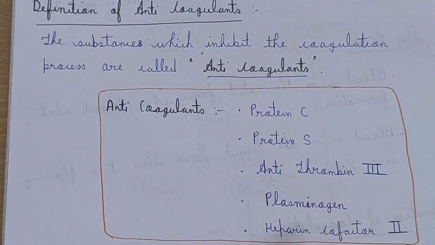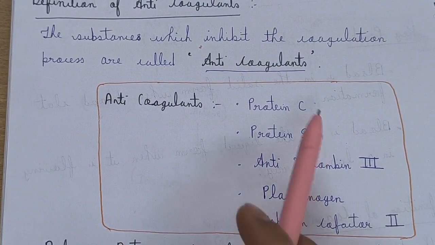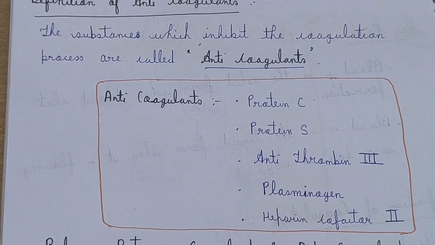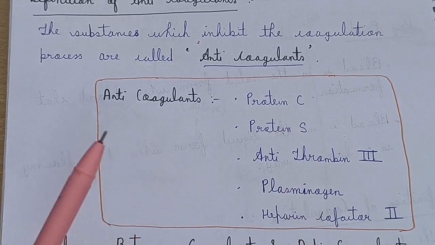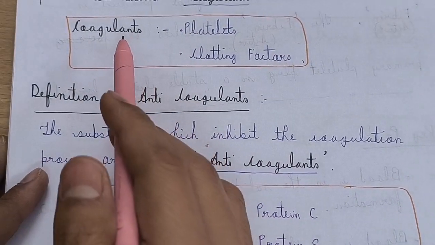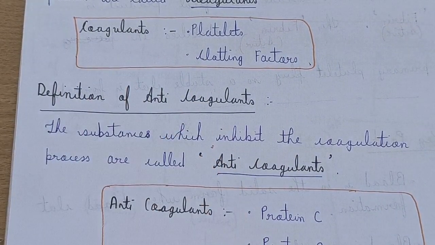And what are anticoagulants? These are the names of the natural anticoagulants: protein C, protein S, antithrombin, plasminogen, and heparin cofactors. So these are the natural anticoagulants present in our body.